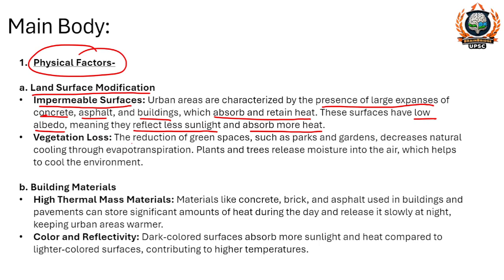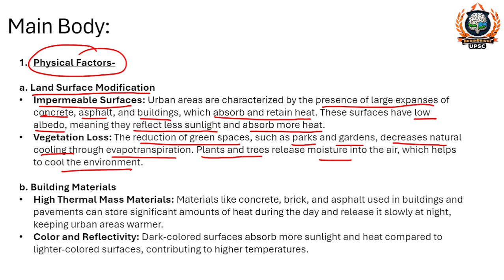Second, vegetation loss. Reduction of green spaces like parks and gardens will decrease natural cooling through evapotranspiration from plants. These plants and trees release moisture into the air which helps to cool the environment further, and this process is called evapotranspiration. So now the plants are not left, vegetation loss has happened, so evapotranspiration is not happening.